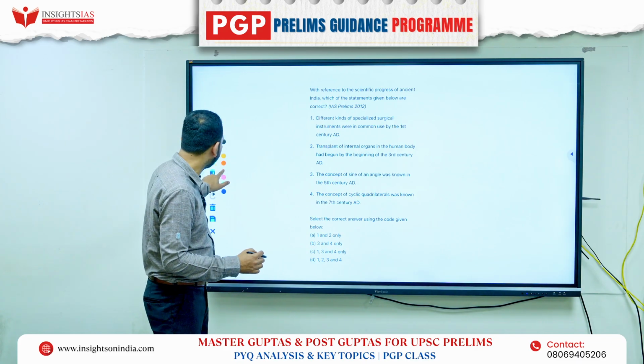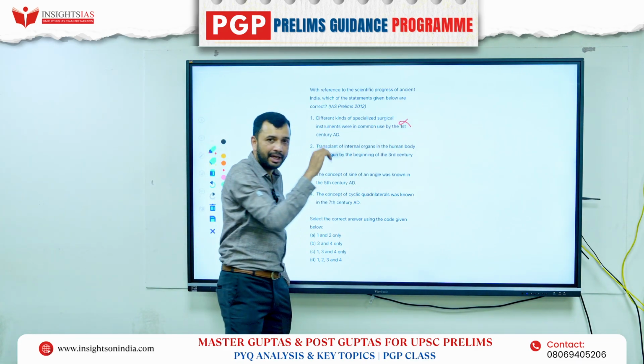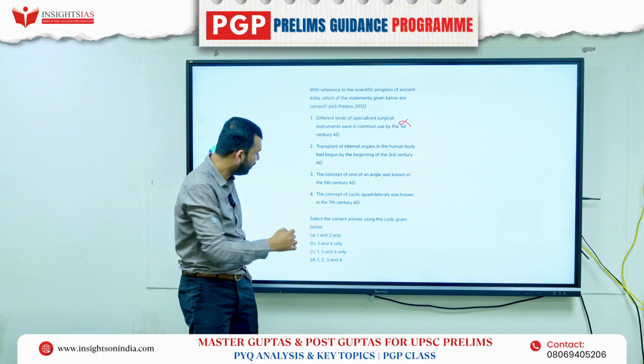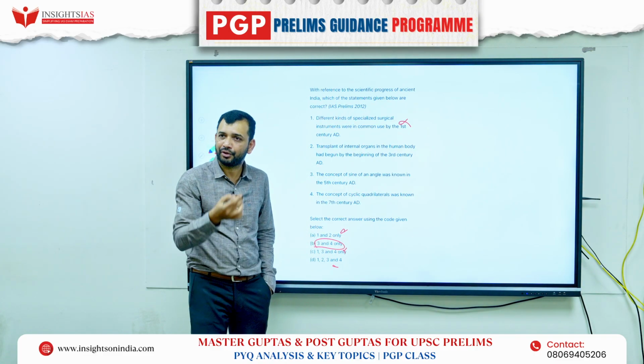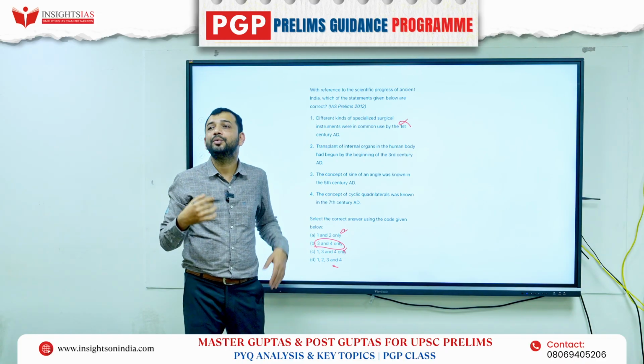What they do, let's say if I say this is incorrect, I just feel that it is incorrect. So I will remove this, I will remove this, I will remove this. Then if 3 and 4 only is left out, I will say that it is correct. So now it has been forced on me, right?